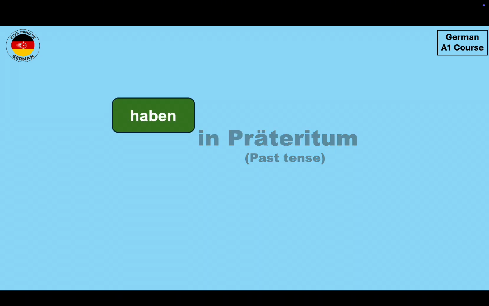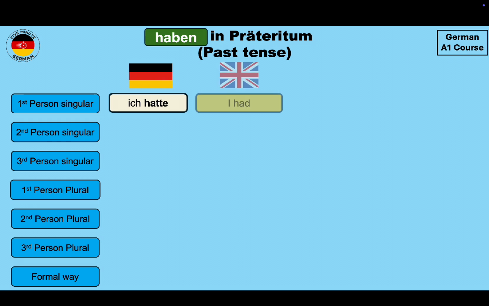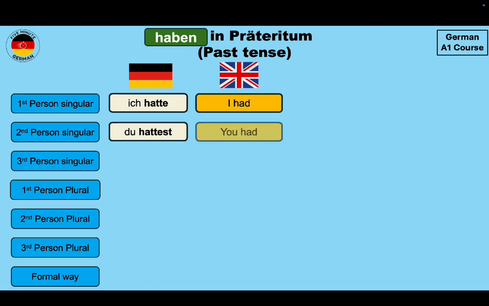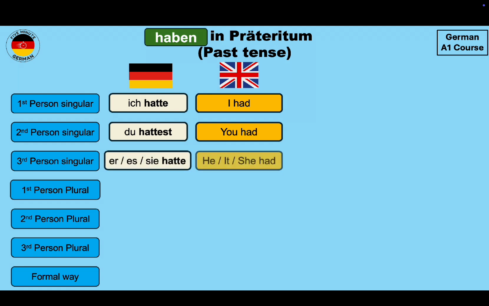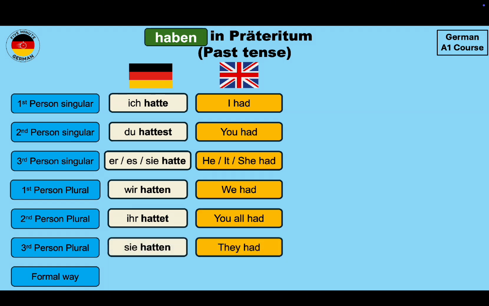So the conjugation for haben in the first person singular will be ich hatte. This means I had. In the second person singular, it will be du hattest, you had. In the third person singular, it will be er, sie, es hatte, he, it, she had. First person plural, wir hatten, we had. Second person plural, ihr hattet. Third person plural, sie hatten, they had. And the formal way is Sie hatten, you or you all had.